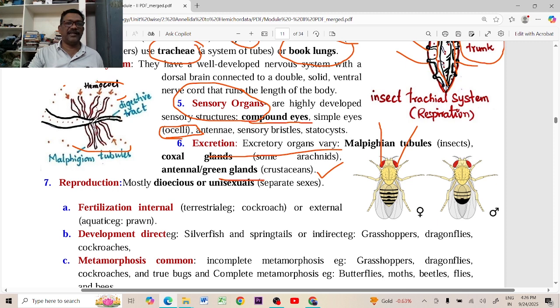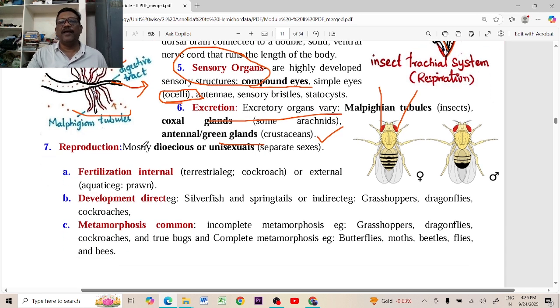Those are excreted into the digestive tract, and along with the undigested food material, they are excreted out. So these Malpighian tubules function as osmoregulatory organs and also excretory organs.